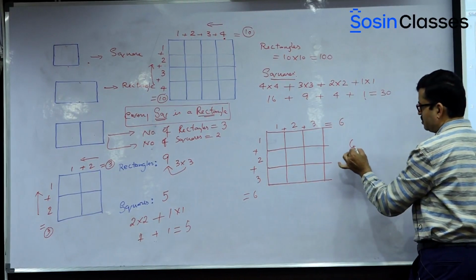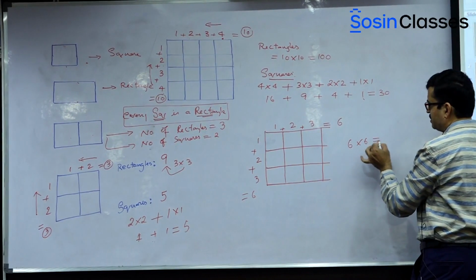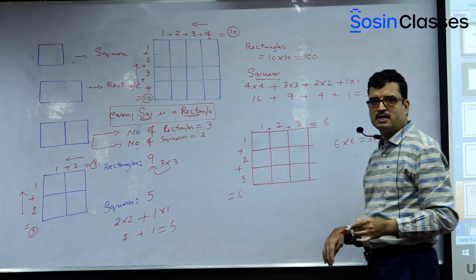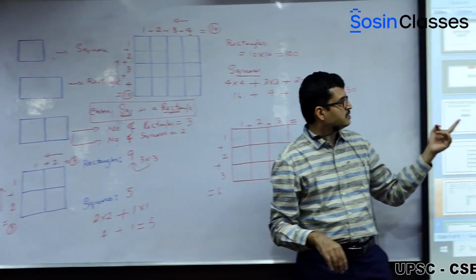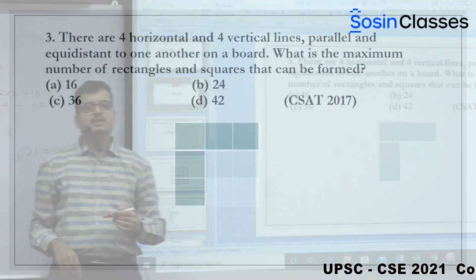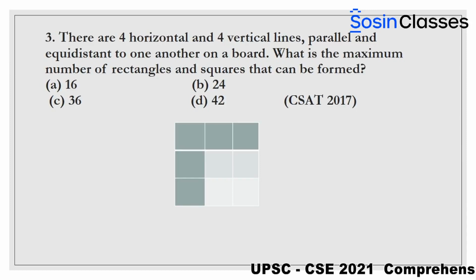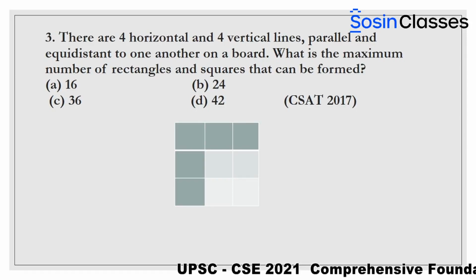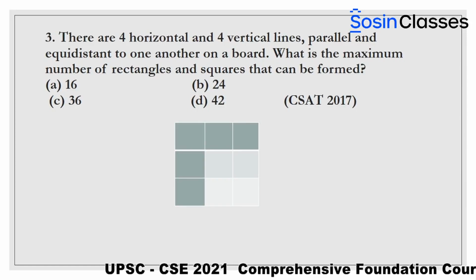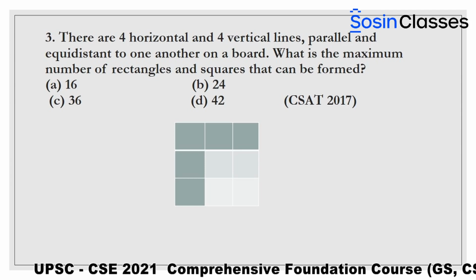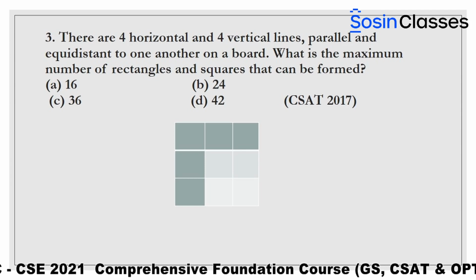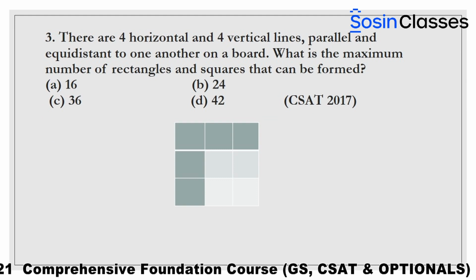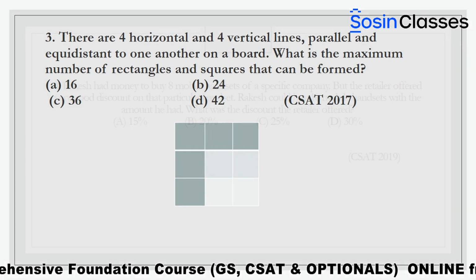In this way, please note, now multiply. 6 6s are 36. See, answer is 36, so answer is C. Please note, this question was asked in 2017 CSAT. So there is a reason, please note, non-verbal reasoning plays a major role in CSAT. Now let us discuss the next question that was asked last year, CSAT 2019.